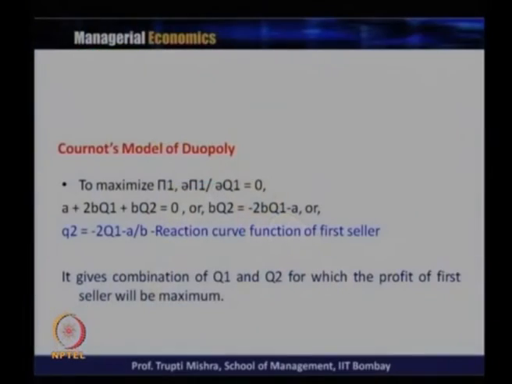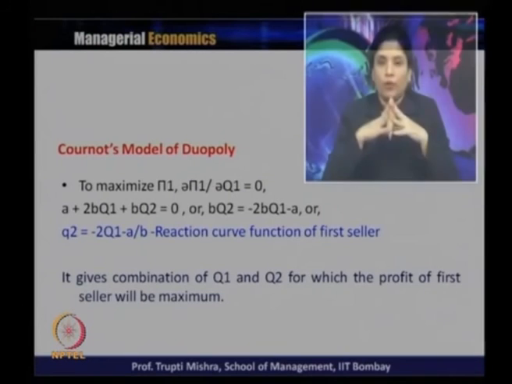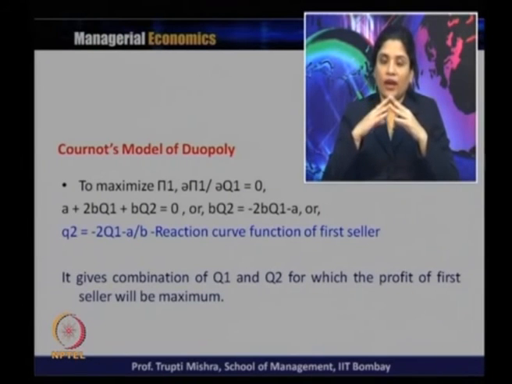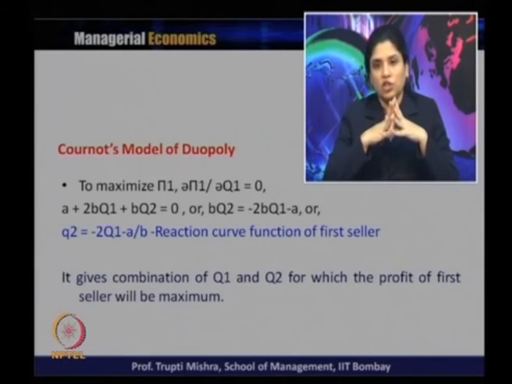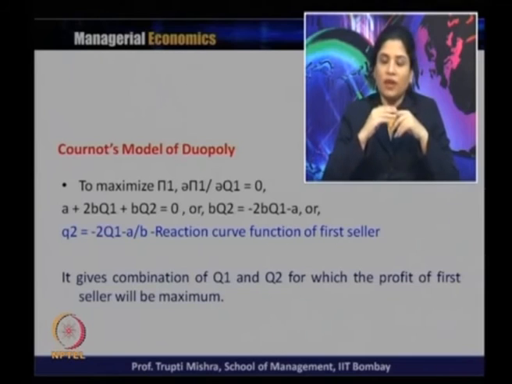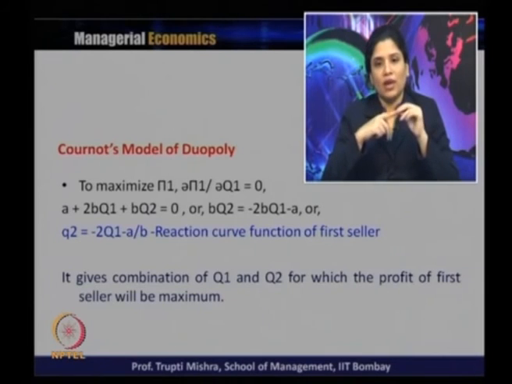To maximize this profit 1, we will take the first order derivative of the profit function, that is, del pi 1 by del q 1 has to be equal to 0. So, that is a plus 2 b q 1 plus b q 2 is equal to 0. Simplifying this, b q 2 is equal to minus 2 b q 1 minus a, or q 2 is equal to minus 2 q 1 minus a by b, and this is generally known as the reaction curve function for